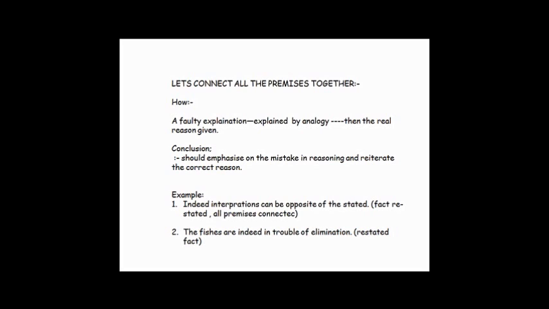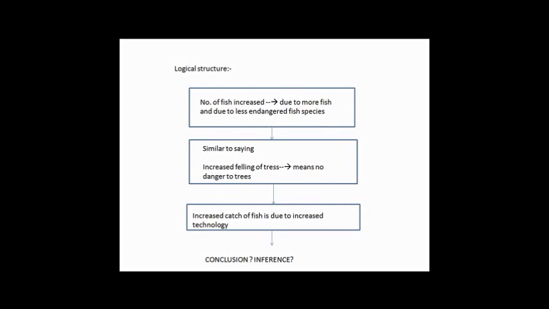And an example of the conclusion is that indeed the interpretations can be opposite to what has been stated by the commissioner, or it could be that the fishes are indeed in trouble of elimination, or they are indeed endangered. This could be the other possible conclusion by which we could connect all the statements. So let's have a look at the logical structure of the argument.